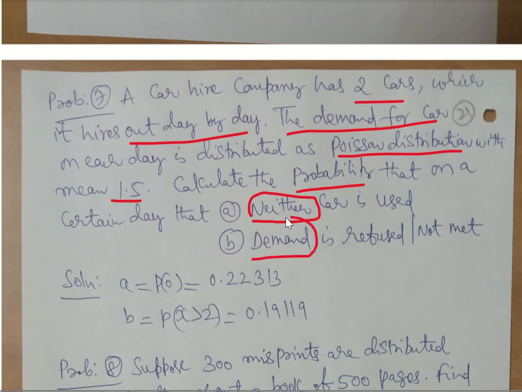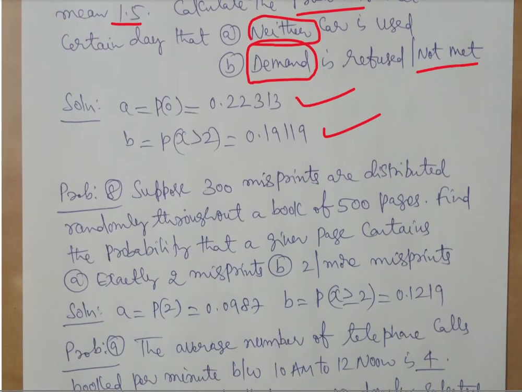When can a demand be refused by a company which has 2 cars? When demand is there, but supply is less. What is the supply? There are 2 cars. So I decline or refuse the demand when I have 2 cars but requests are more than 2. Maybe 3 people or 4 people are asking for cars, but I have only 2 cars. When more than 2 people ask for a car, I have to say sorry, meaning demand is refused or I could not meet the demand. That means x is greater than 2. In that case, we need P of x greater than 2. That's what we have to answer for this. Next problem.